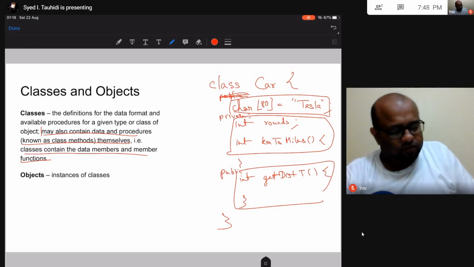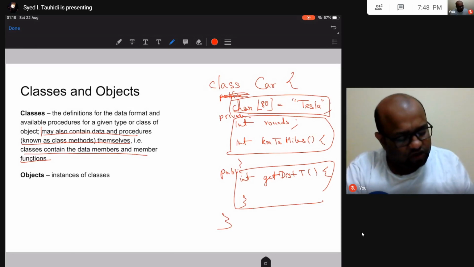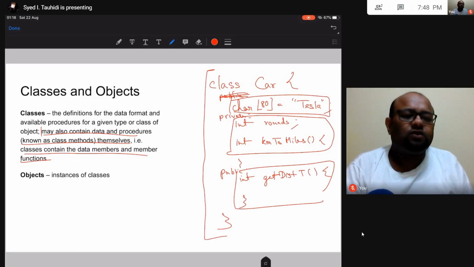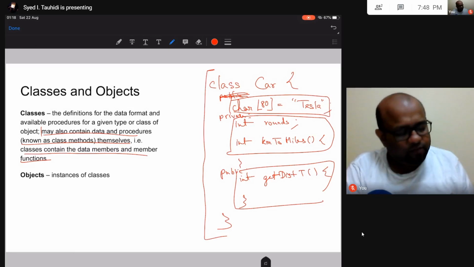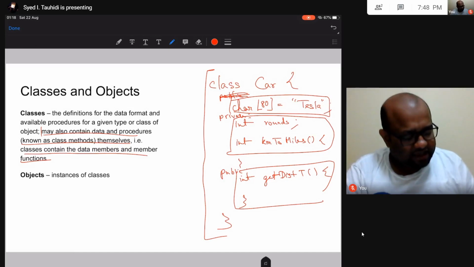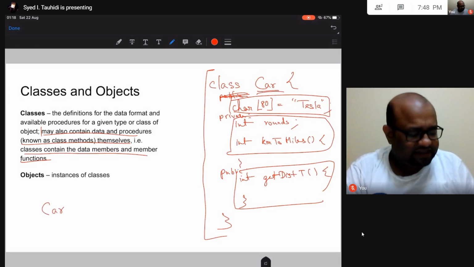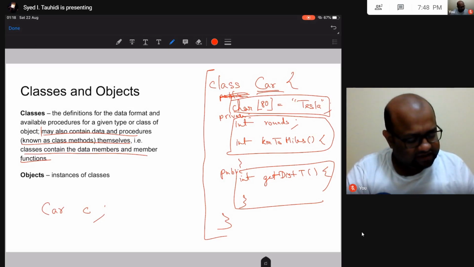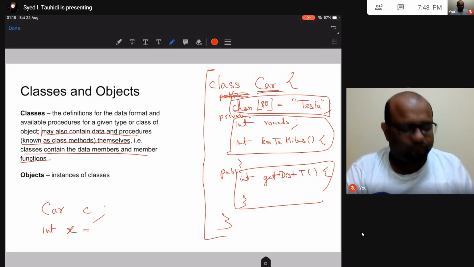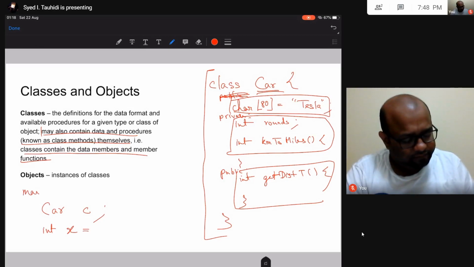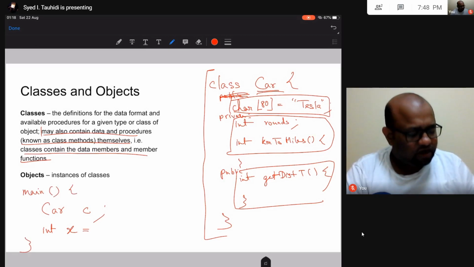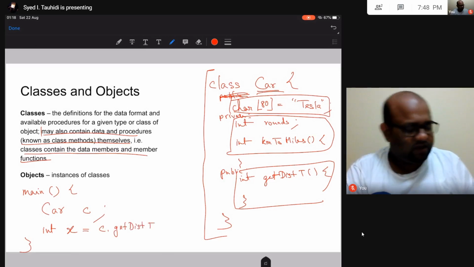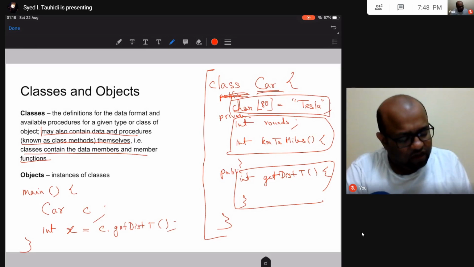Now this definition is called a class. When I want to use this in my program, I am going to create an object out of this class. The class name is car, so I'm going to write car, say c. Then I am interested in knowing distance traveled, so that is my variable x in my main program. I am going to do c dot get distance travel.